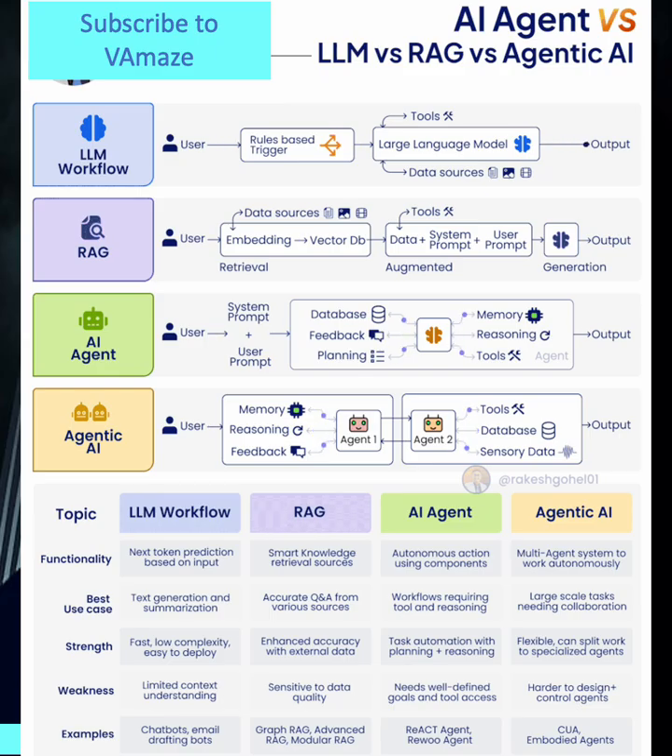Requirements for success: AI agents need well-defined goals and reliable tool access to function effectively. They excel in structured environments where objectives are clear and measurable. And that brings us to level 4, Agentic AI, collaborative intelligence.